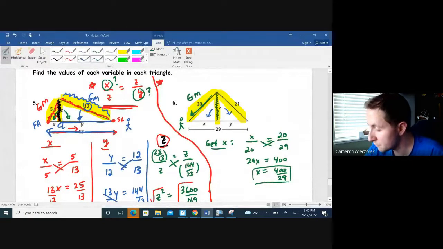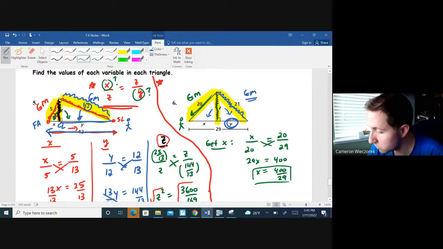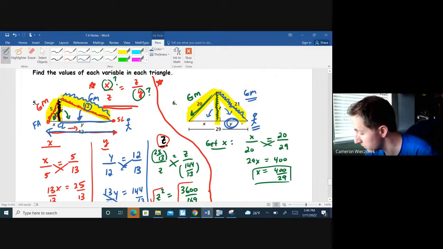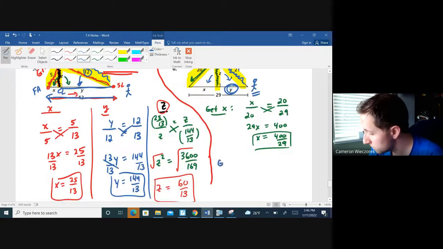Do the same thing for y, except we're going to use the y shadow instead of the x shadow. So now I'm going to have Mountain Man go down the right side of the mountain. So I'm going to use the geometric mean in blue for the second part. Say goodbye to this geometric mean Mountain Man and say hello to this geometric mean Mountain Man. So we're going to get y. Okay, he's at the ski lodge.